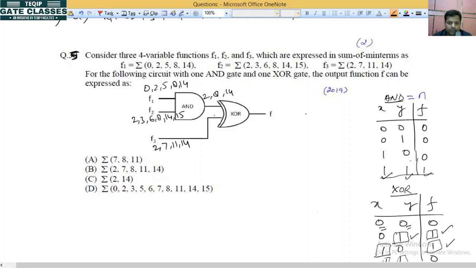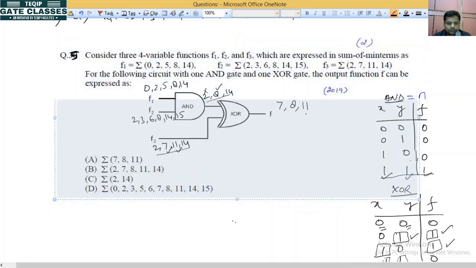Now, for example, what I told you: either elements belong to this set or this set but not in both sets. Okay na. So which elements are there? 2 belongs to both sets, then it cannot go to the output. 7 belongs to only one set, yes, it can go. 8 belongs to only one set, it can go. 11 belongs to only one set, yes, it also can go. 14 belongs to both the sets, so it will not be the output of XOR.